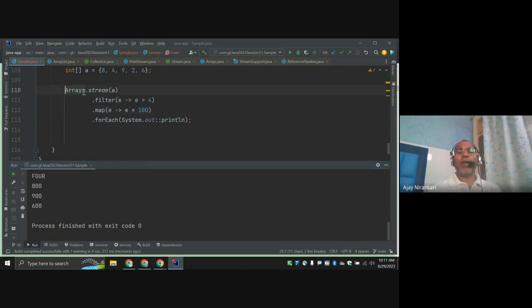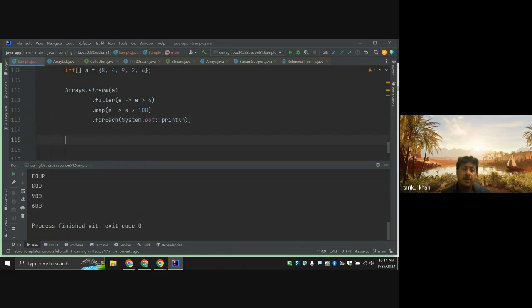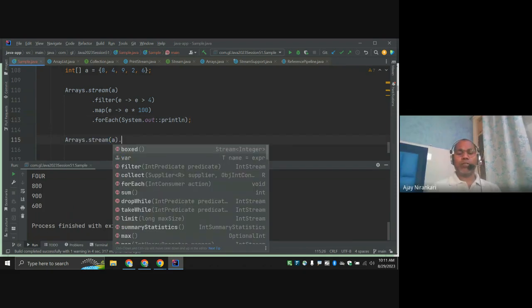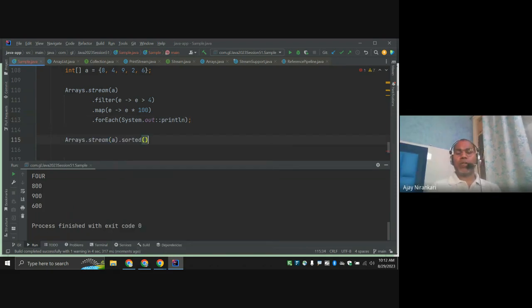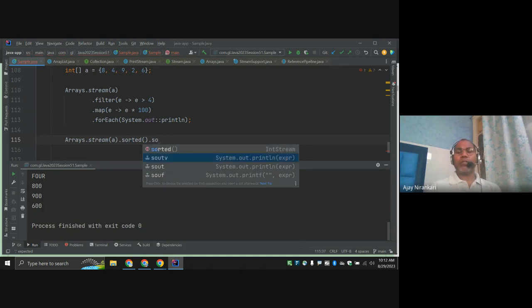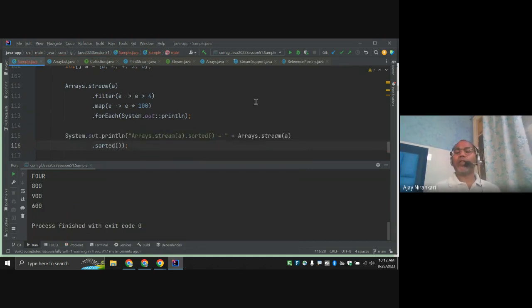Or you want max, min, whatever. You want to make it sorted? Simply say array dot sorted. Okay, sorted, and you are getting the sorted array.